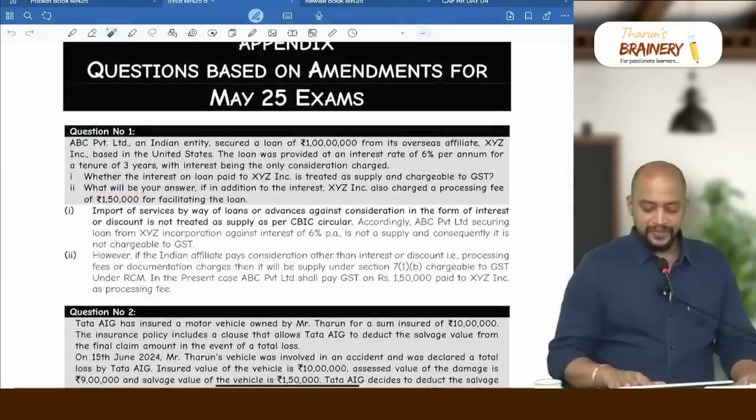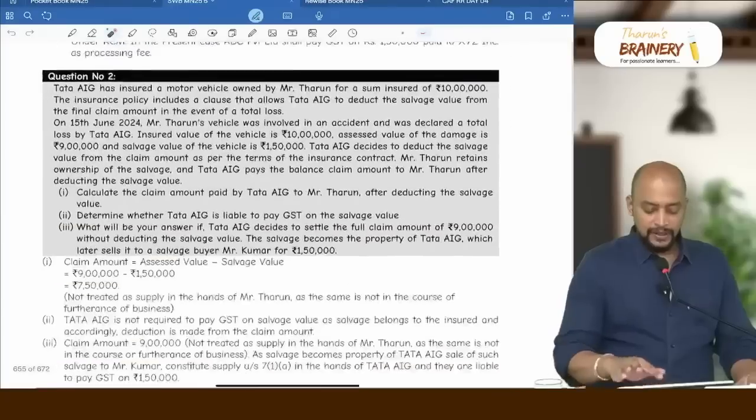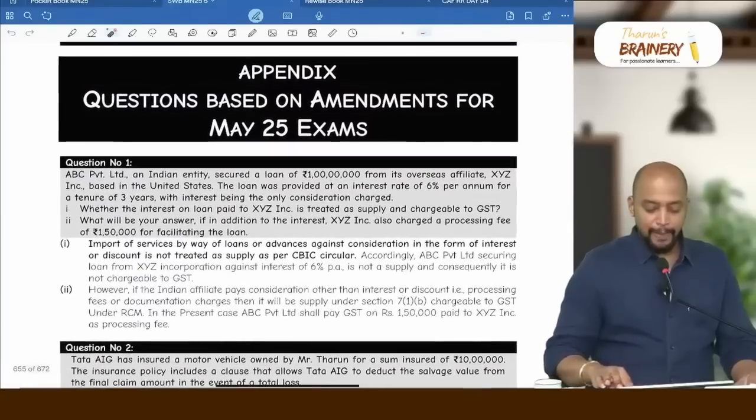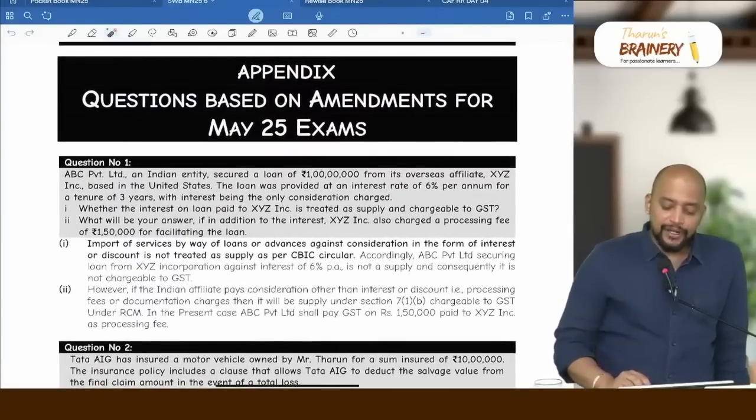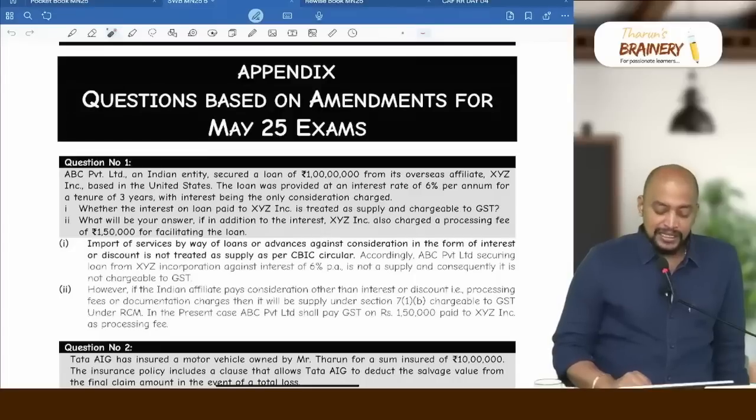Understood? Question number 1, page 647. ABC Private Limited, an Indian entity, secured a loan of 1 crore from its overseas affiliate XYZ Incorporation based in the United States. The loan was provided at an interest rate of 6% per annum for a tenure of 3 years, with interest being the only consideration charged. Whether the interest on loan paid to XYZ Incorporation is treated as supply and chargeable to GST.